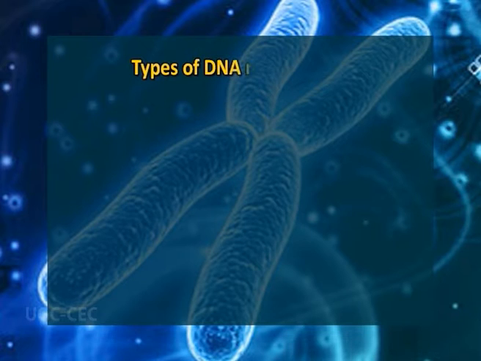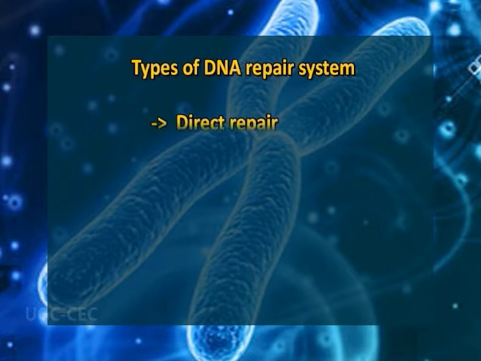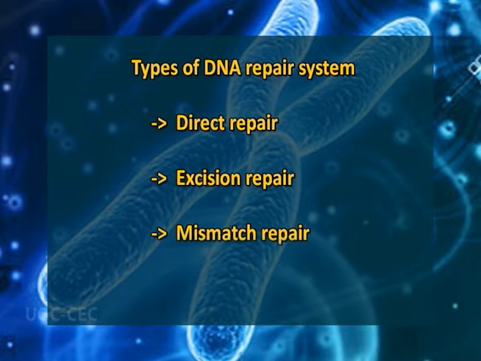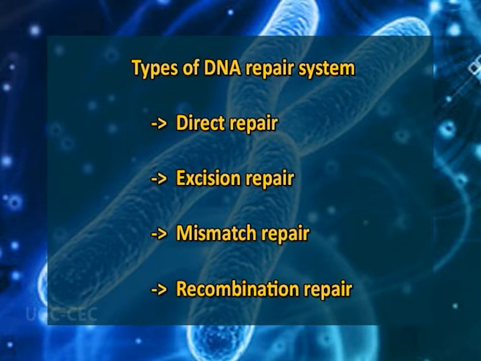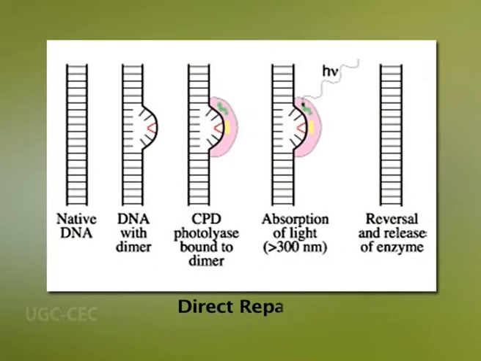In most cells, 4 different types of DNA repair systems operate. First is the direct repair system, second is excision repair, third is mismatch repair, and fourth is recombination repair. In the direct repair mechanism, the damaged nucleotides are directly repaired, though very few nucleotides can be repaired by this mechanism.